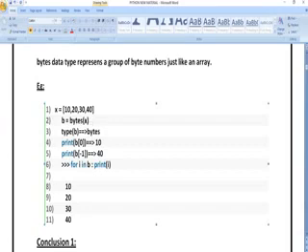So what is the type of b here? Bytes. In b I have x, so I can call these values b of 0, b of 1, b of 2 and b of 3. What is b of 0? 10. And what is b of minus 1? 40. In the previous part, just five minutes back, we already said it is counted as 0, 1, 2, 3, and in reverse it is counted as minus 1, minus 2, minus 3 and minus 4. That is why I got the value 40.